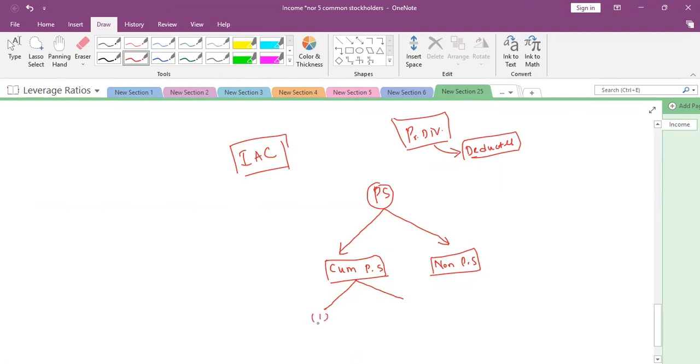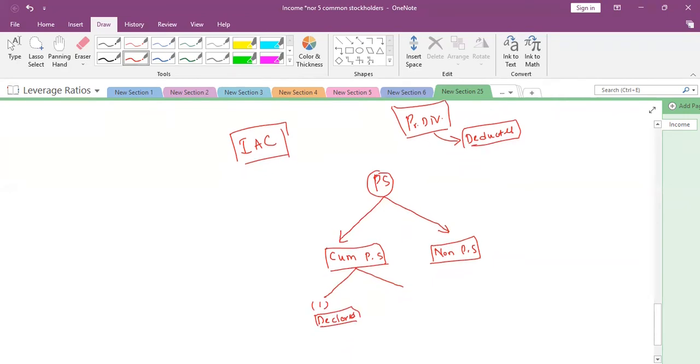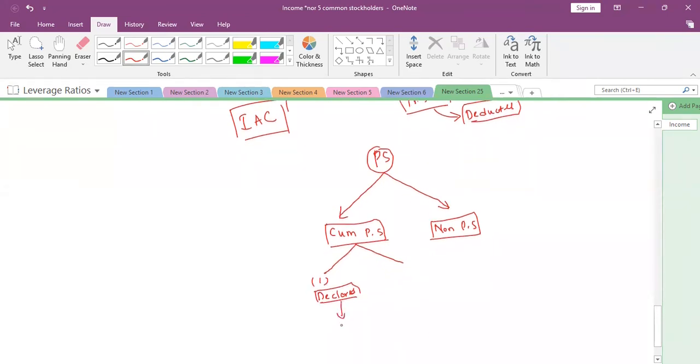Number one, declared. Declared means no doubt, definitely we have to deduct. Am I right? Declared means in the meeting the board of directors will declare.